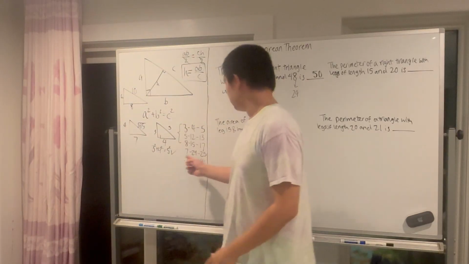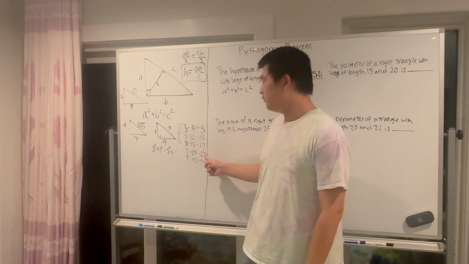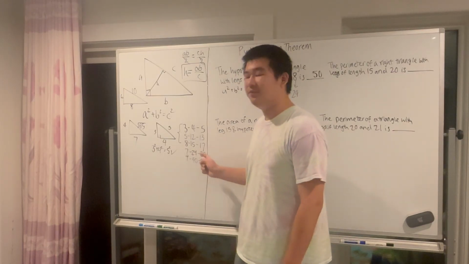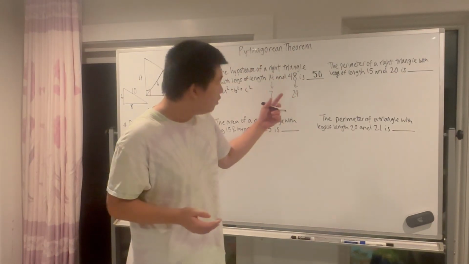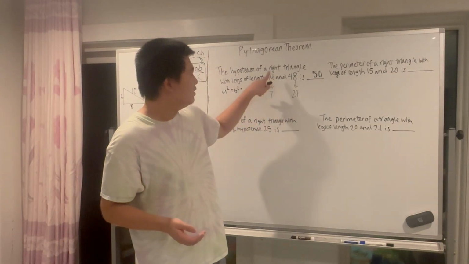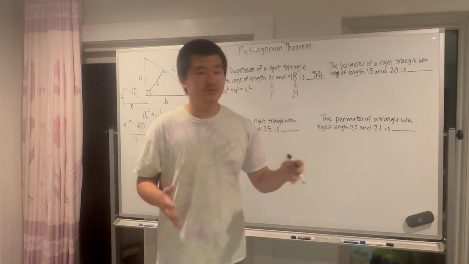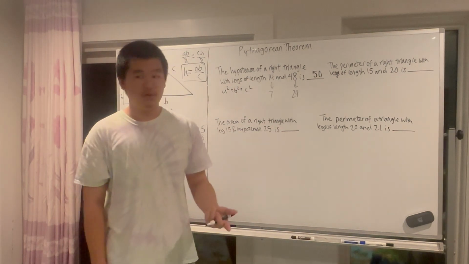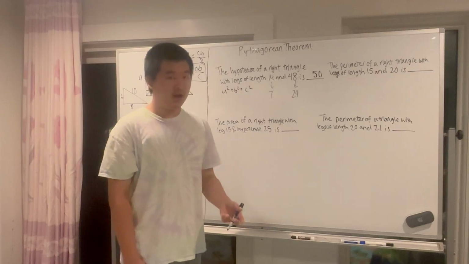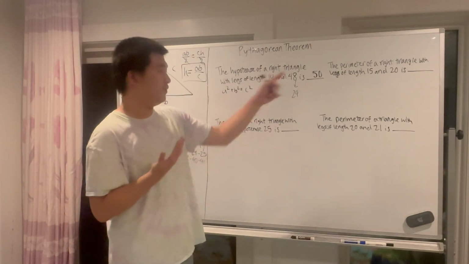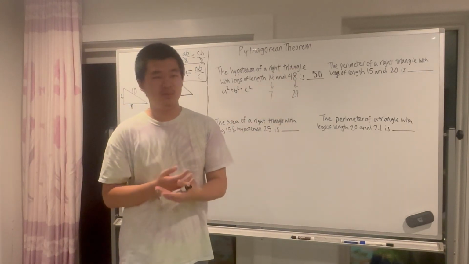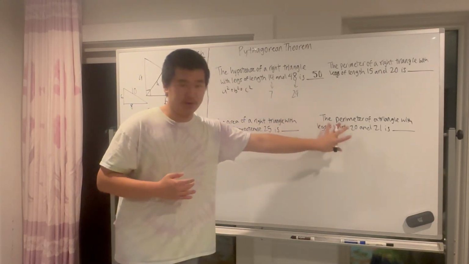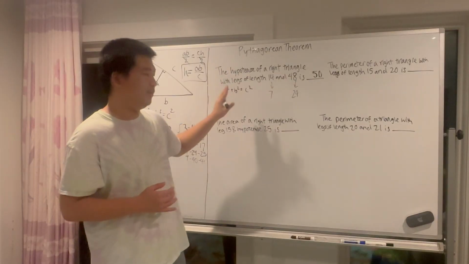Wait, that's just a 7, 24, 25 triangle, right? Just scaled up by a factor of 2. So if we think of it like this, it's just a 7, 24, 25 triangle scaled up. So the hypotenuse will also just be scaled up by a factor of 2. If the hypotenuse was originally 25, then when we scale it up by a factor of 2, it should be 50. And that is how you should be doing these problems. Do not compute unless it is necessary. Sometimes it may be necessary, but generally it won't be.